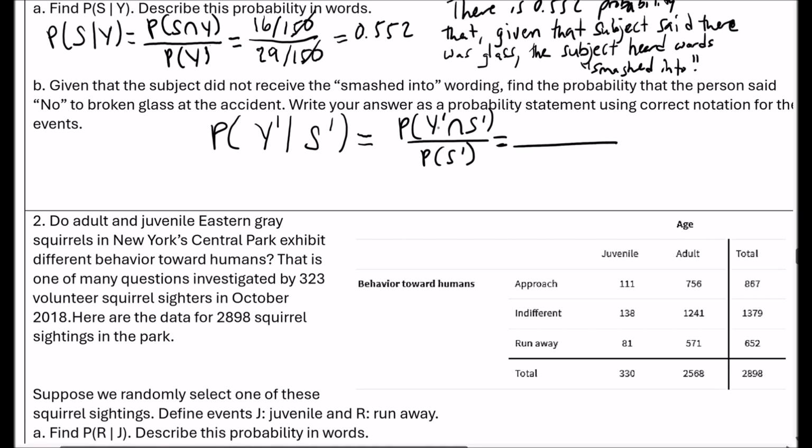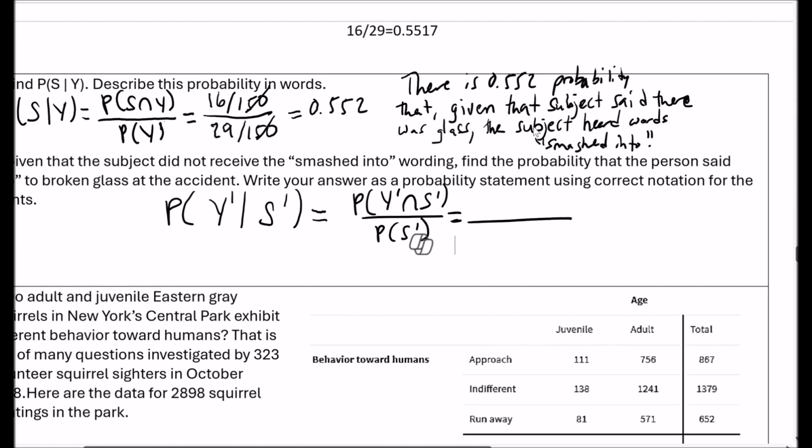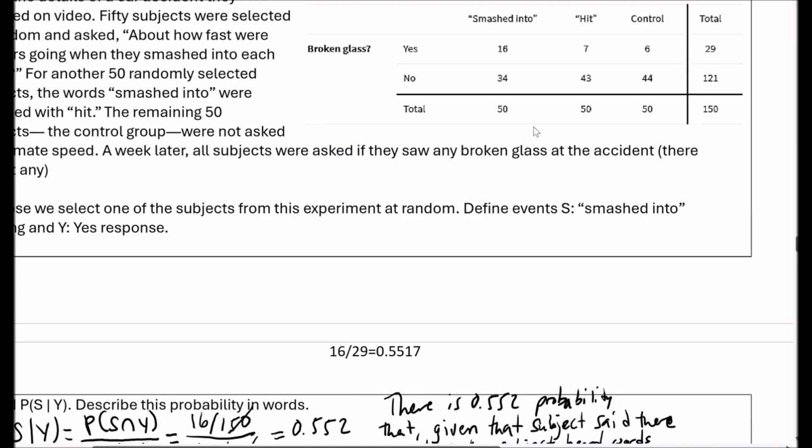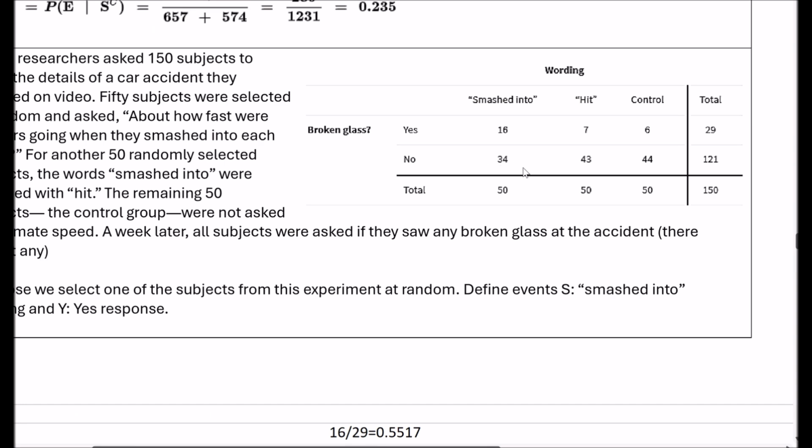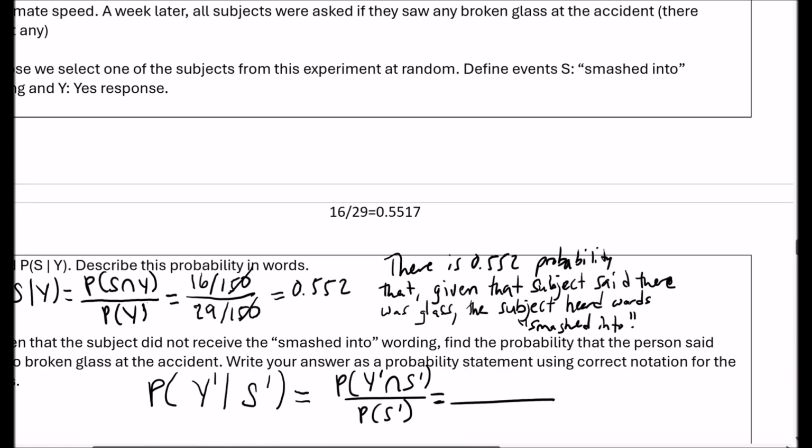So how many people said no and did not receive the smashed into wording? So no and not smashed into. That's 43 plus 44 out of 150.